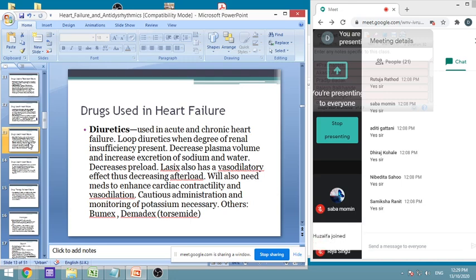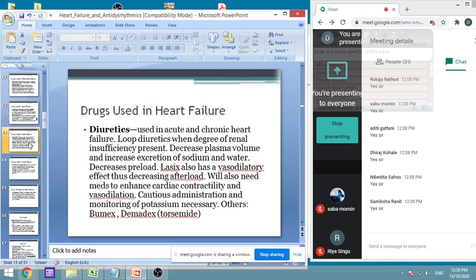It will cause a decrease in plasma volume and reduce the sodium load. Thus it will decrease the preload and also the afterload. Some of these agents also have a slight vasodilatory effect that causes a decrease in afterload, but anyway they will reduce afterload.